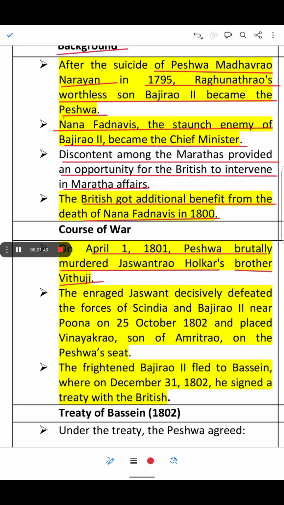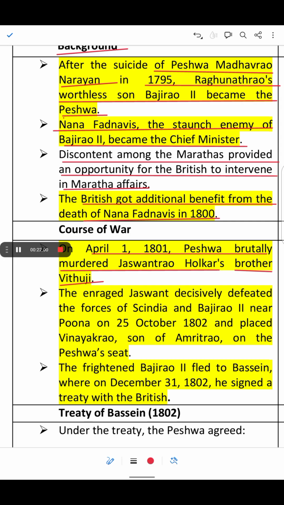So the Treaty of Bassein was signed between Baji Rao II and the British East India Company. Baji Rao II agreed to become a vassal of the British, that means a subordinate of the British. And British forces were stationed in Maratha territories for protection.